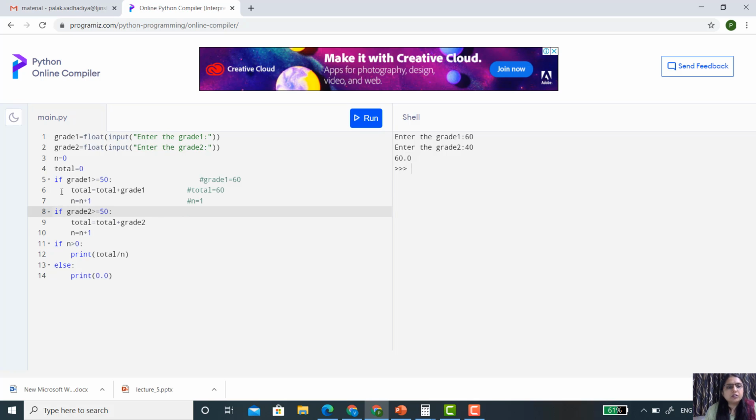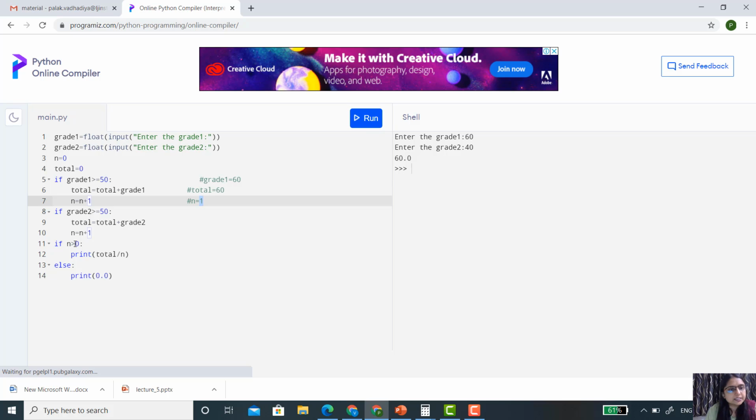Now the code will check the next if condition, that is grade 2 is greater than 50. Let's check. Grade 2 is 40. No, this condition is not satisfied. So the body of if will not execute. So it will check the third condition: if n is greater than 0. Here the value of n is 1.